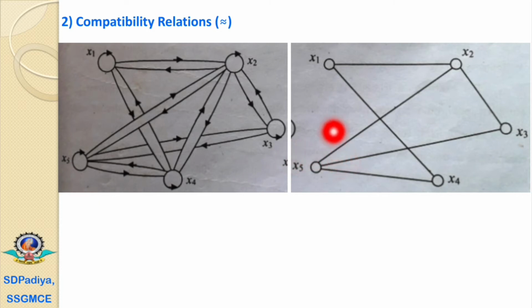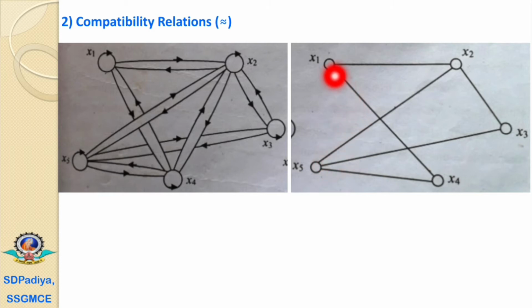Now here we have directly the 5 nodes, x1, x2, x3, x4 and x5. We are not showing the loops because it is reflexive, which means we have to consider that every node has a relation with itself.